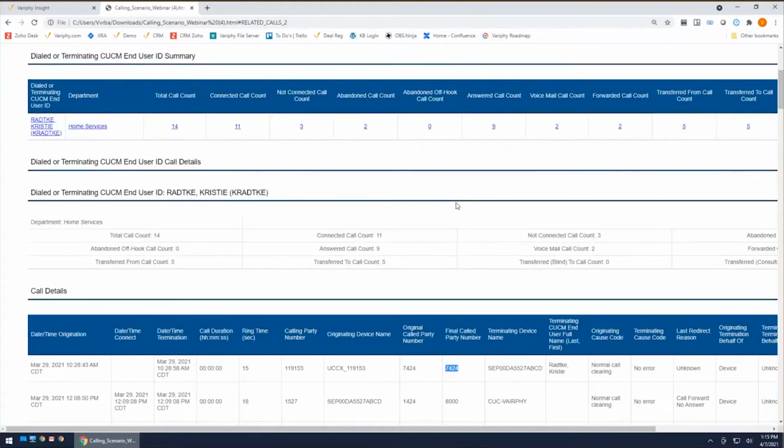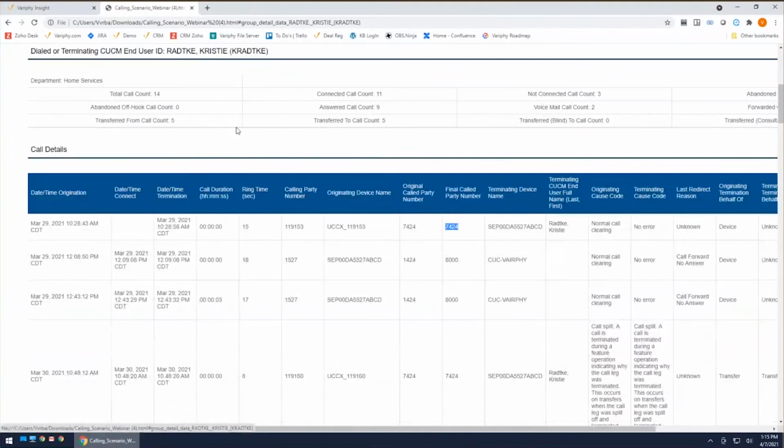Next thing we're going to take a look at is a connected call. So a connected call is something that has a date time connect that is greater than the date time origination. Again, kind of the opposite of a not connected call. With not connected, there's never going to be a date time connect. With a connected call, it means that there is going to be some type of connection. That doesn't necessarily mean it was answered. It doesn't mean that there's voice or even talking, like in this particular case right here. I have a connected call with 0 duration. That call's still connected into, in my case, my auto attendant or my voicemail system.